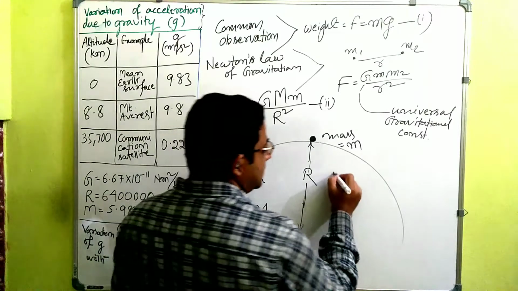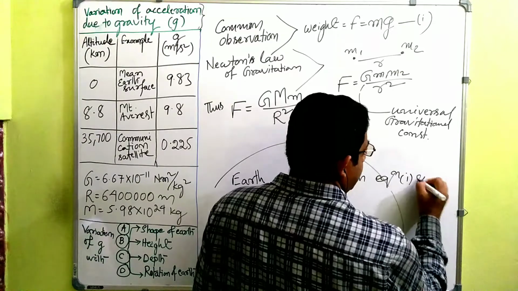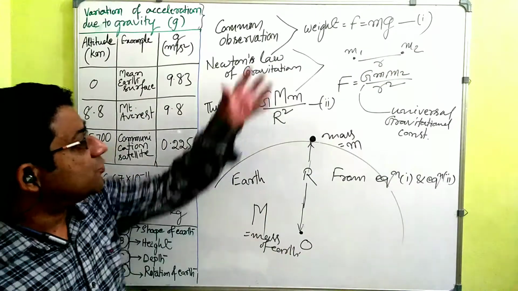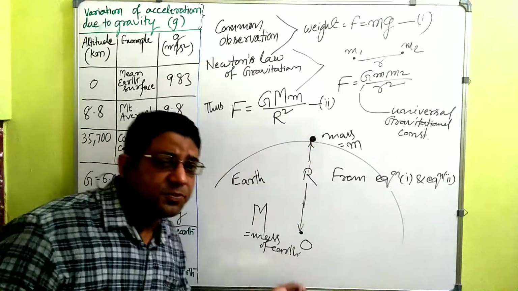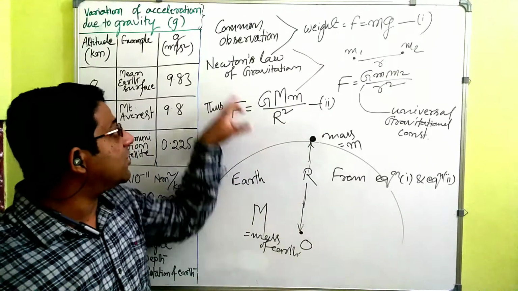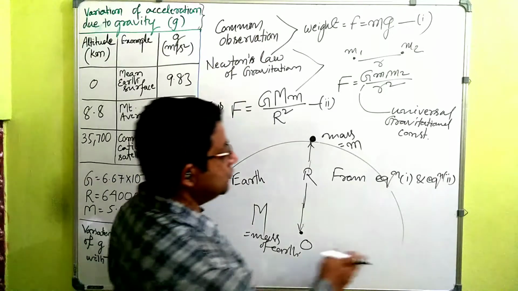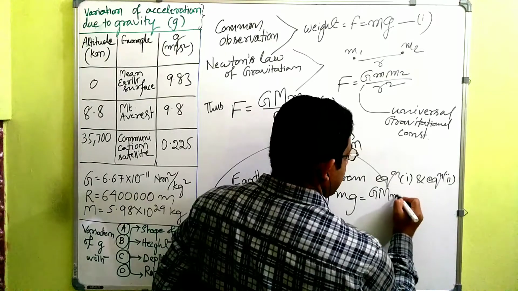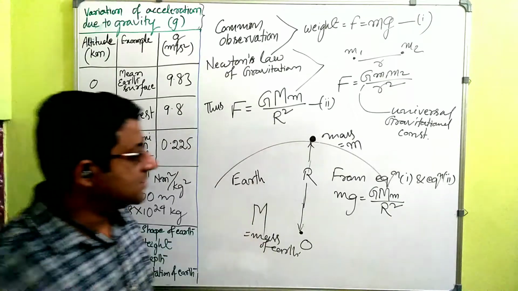Now from equation 1 and equation 2, these two must be the same, right? Because weight is what this body is experiencing. It is nothing but with what force it is being pulled towards earth. So that force, what we call weight, must be equal to the force according to Newton's law of gravitation. These two must be equal. So equate those two. mg is equal to G capital M small m divided by R square, where capital R is the radius of earth.